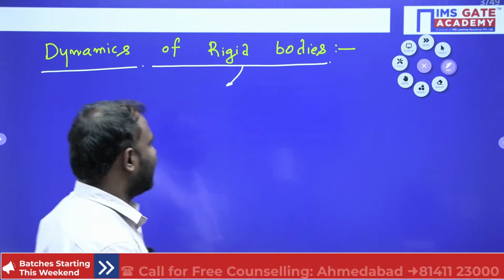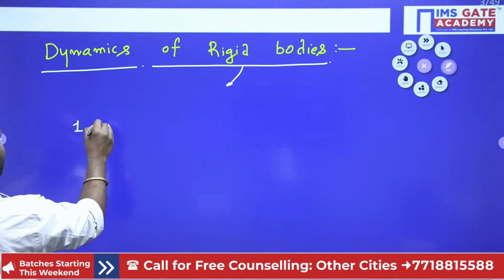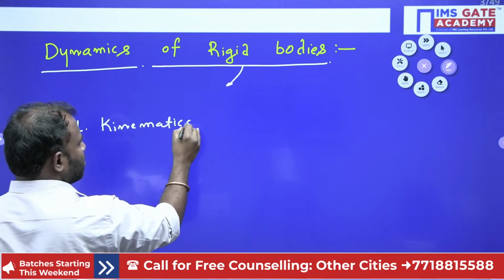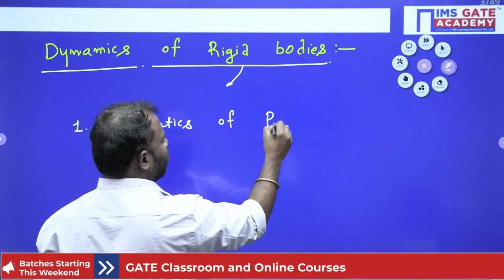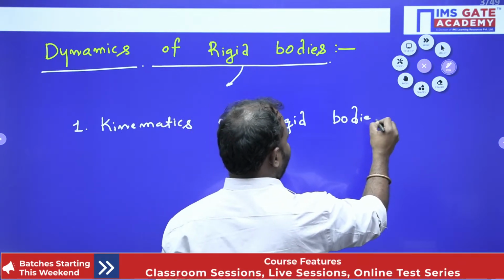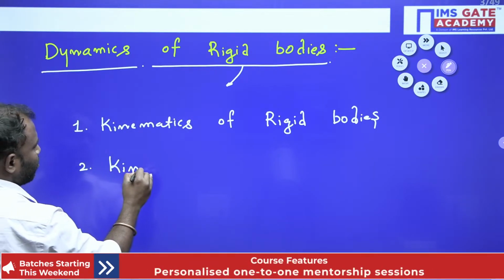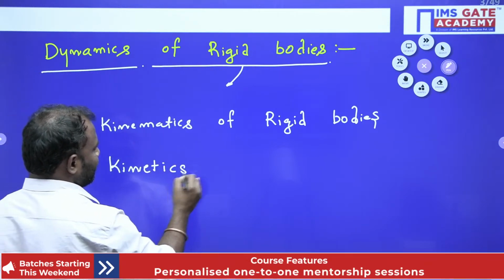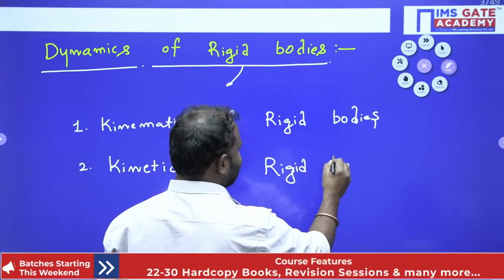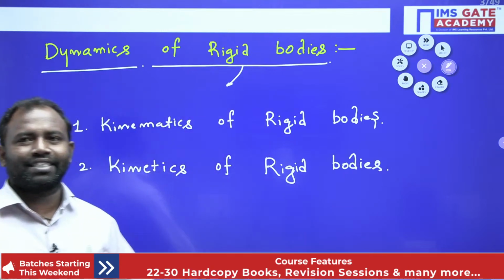Now here, in dynamics of rigid bodies we have two parts: the first is kinematics of rigid bodies, and the second one is kinetics of rigid bodies.